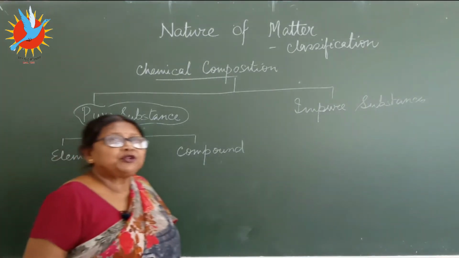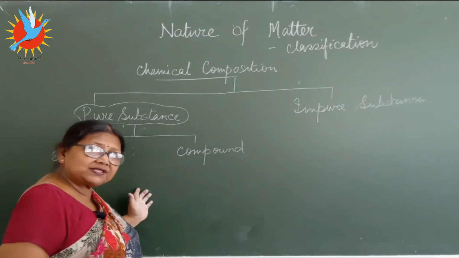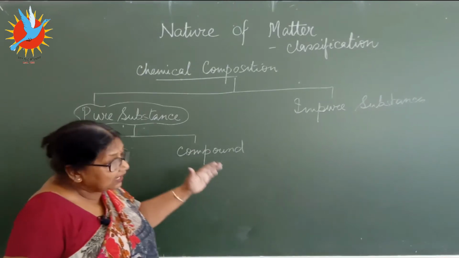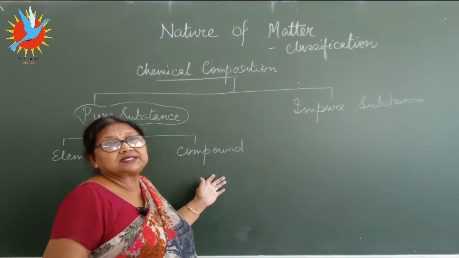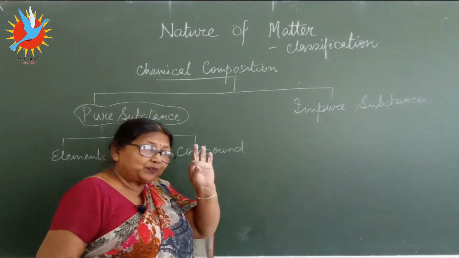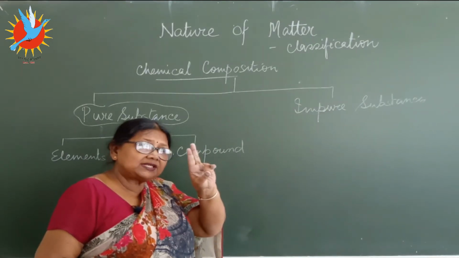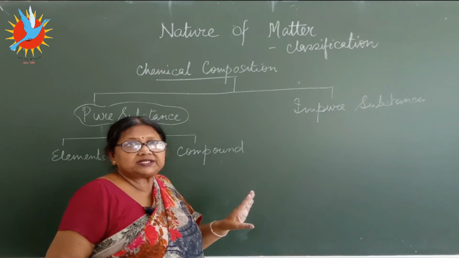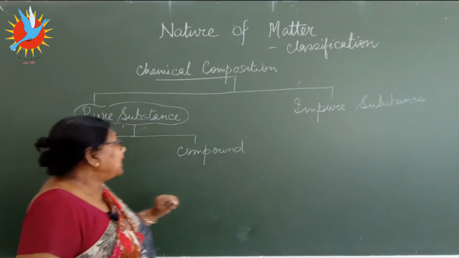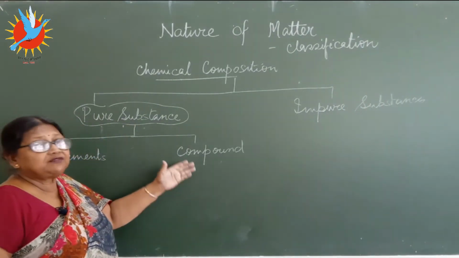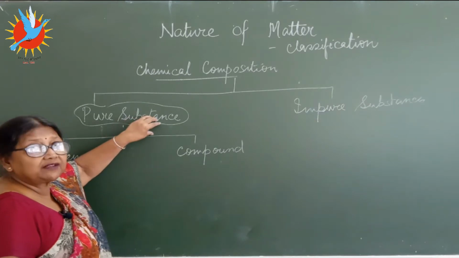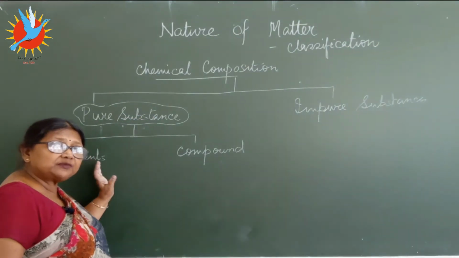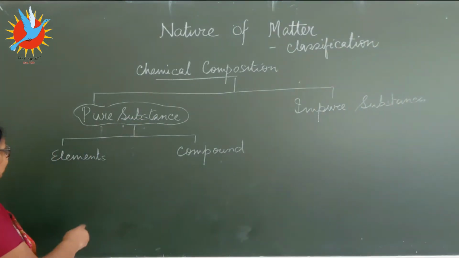Clear? So pure elements are pure substances, compounds are also pure substances. Pure substance, 2 points, uniform constant composition, same properties. Clear? Now, then what is the difference between the two? If they both have the same point that we have discussed, then what will be the difference between the two?